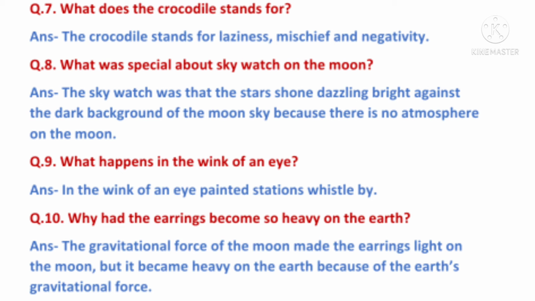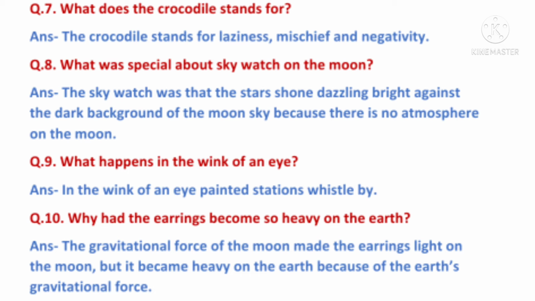Question number 8. What was special about Skywatch on the moon? Answer. The Skywatch was that the stars shone dazzling bright against the dark background of the moon sky, because there is no atmosphere on the moon. Next question. What happens in the wink of an eye? Answer. In the wink of an eye, painted stations whistle by.